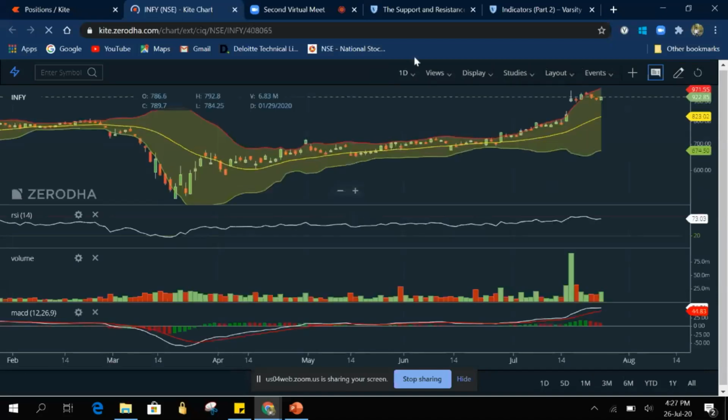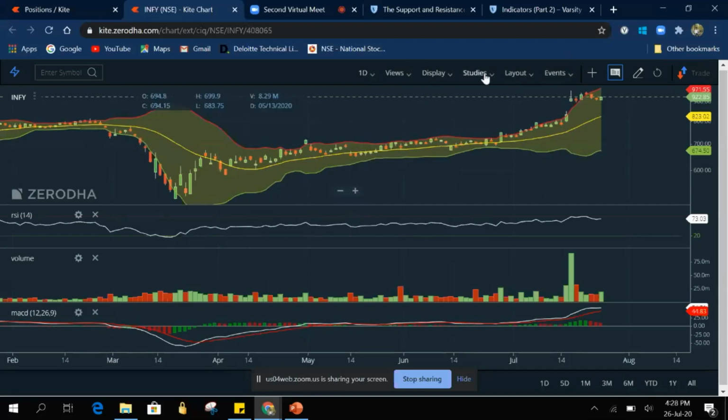Now here we can see the Bollinger Band, RSI, volume pattern, and moving average have already been added to my chart. Now I will remove the Bollinger Band and I will show you how to add it, how to give the input data, and how to analyze it.